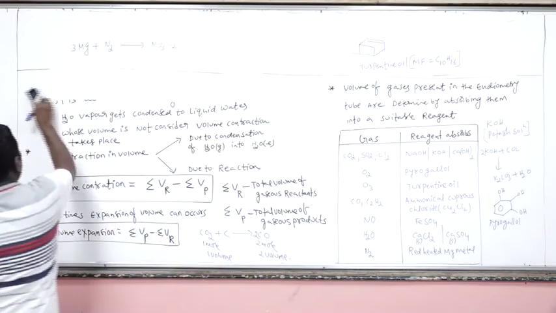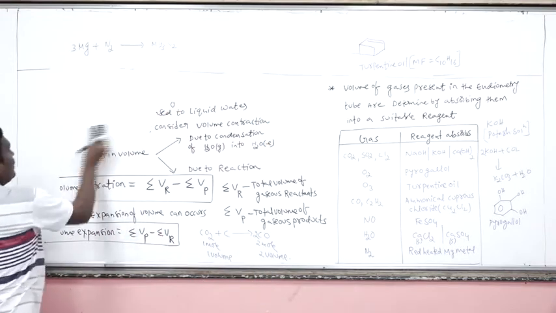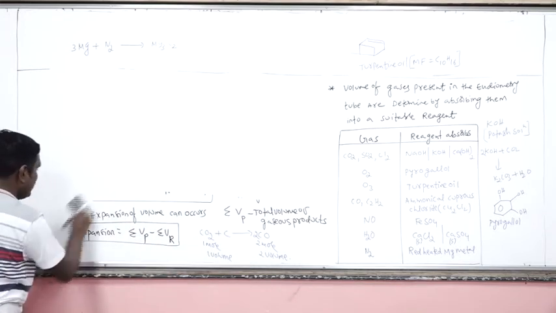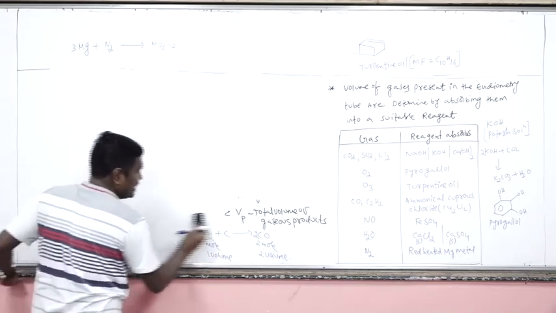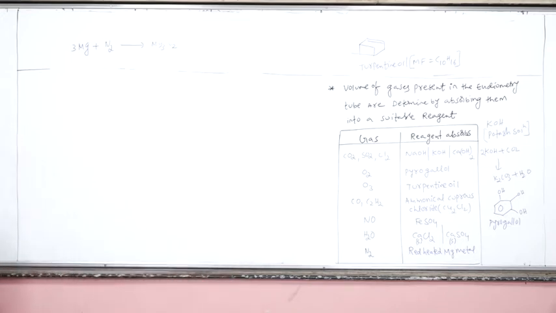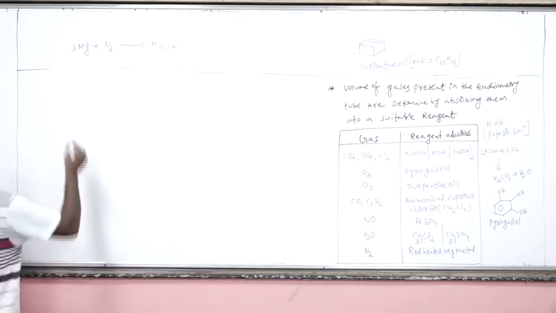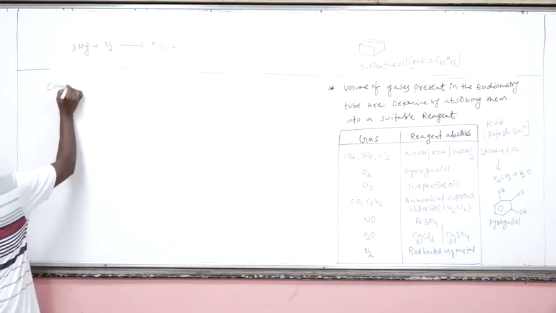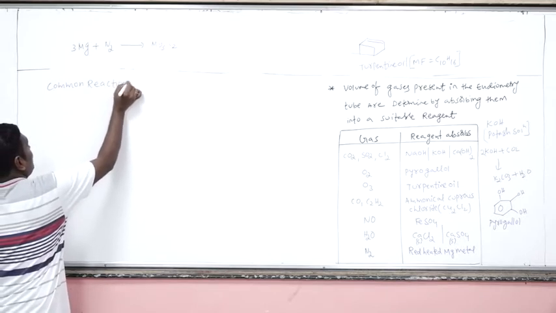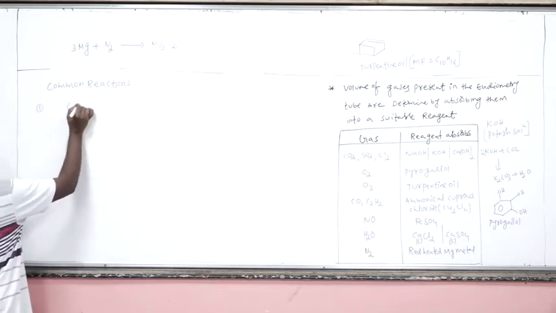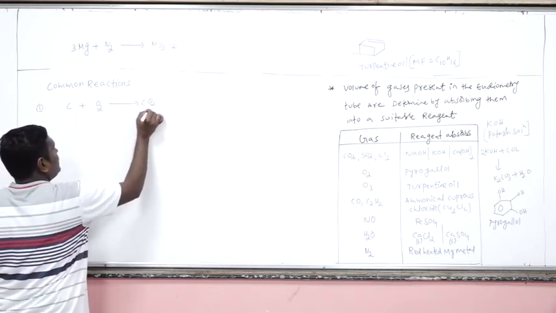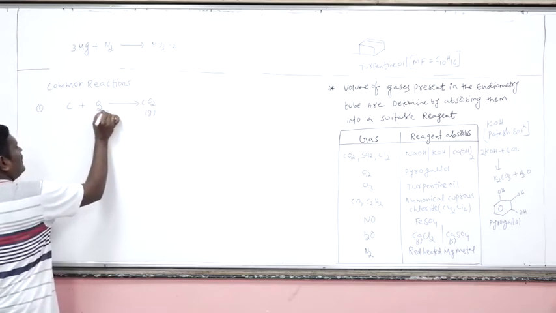Now in eudiometry, what are the general reactions that will occur? Once we know the general reactions, it will be very easy to solve the numericals. Now I am writing some common reactions. Let's suppose carbon is there, oxidation to give carbon dioxide. We know this is the general reaction of combustion of carbon.